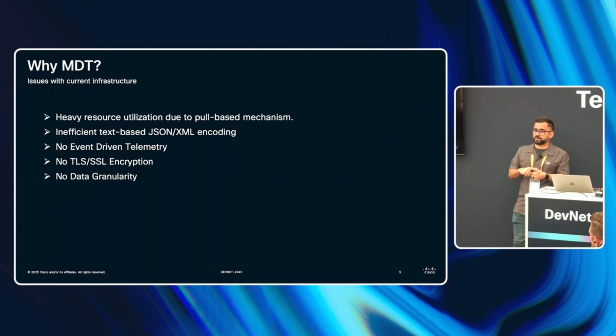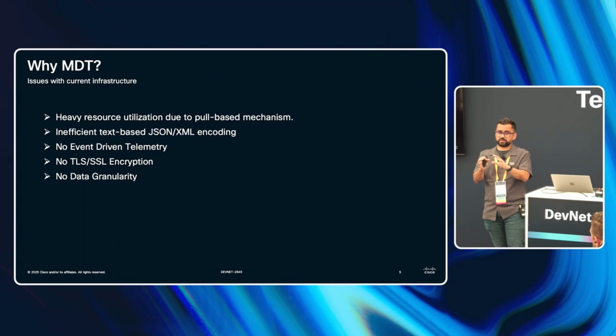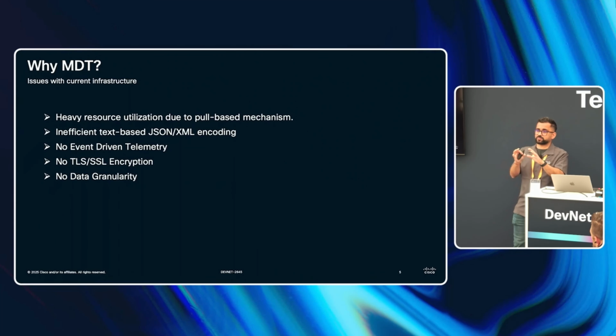First, SNMP works in a pull-based mechanism, meaning I need to tell my routers to stream the data. My router doesn't stream that data on its own, so it is not a resource-friendly protocol. Second, it uses XML/JSON encoding, which is a text-based encoding, which is again not bandwidth friendly when a good amount of data is being transferred on the XR.